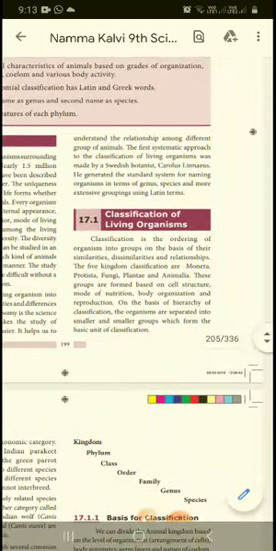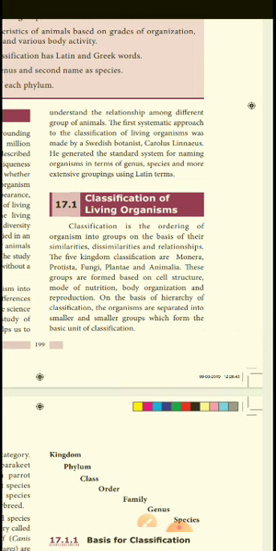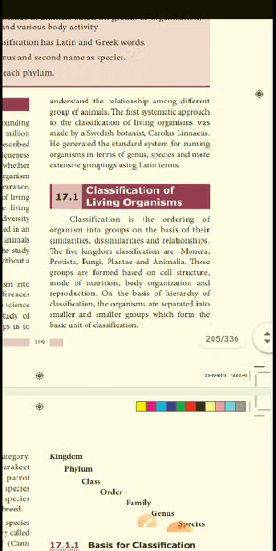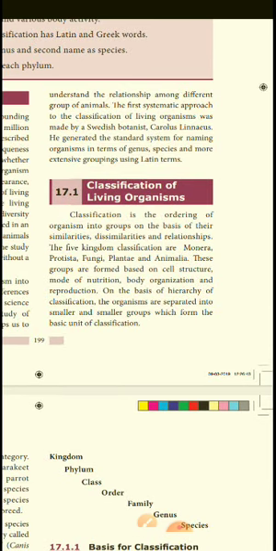It helps us understand the relationship among the different groups of animals. The first systematic approach to the classification of living organisms was by the Swedish botanist Carolus Linnaeus. Who is that? Carolus Linnaeus. Which country? Swedish. What is he? A botanist. He generated the standard system of naming organisms, naming the genus and species using Latin terms.